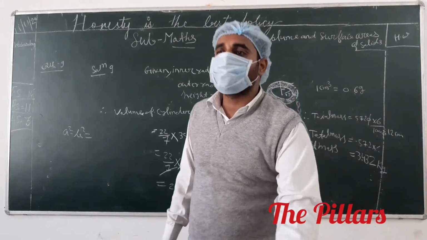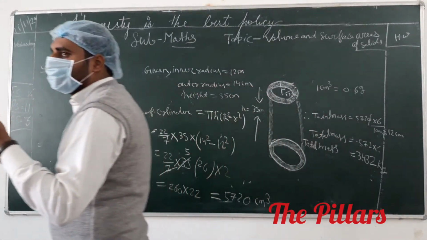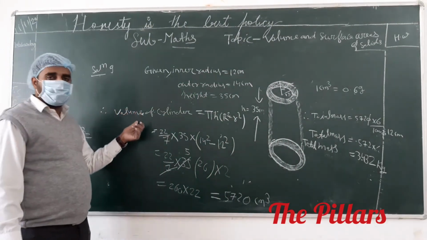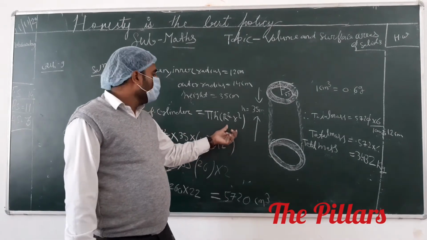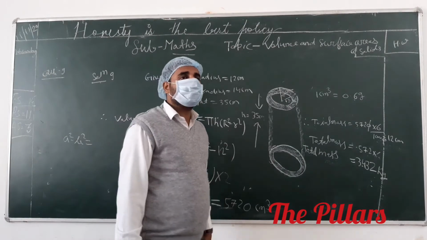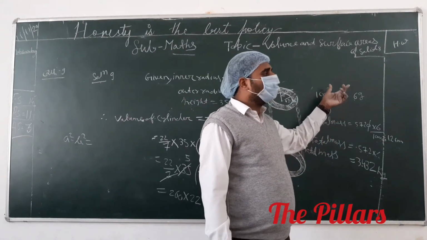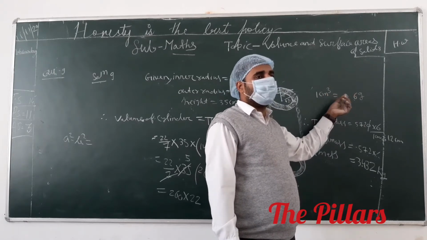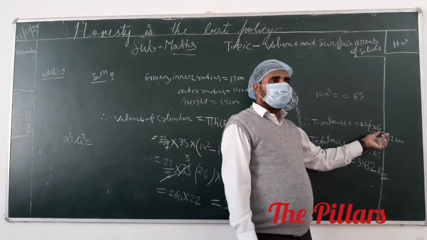So first you have to calculate the total volume. You know that to calculate the volume of the hollow cylinder, you have to apply the formula, and the result is 720 cm³. Now we want to calculate the total mass. In the question, the mass of 1 cm³ is given as 0.6 gram. Then you multiply the total volume by 0.6 gram.